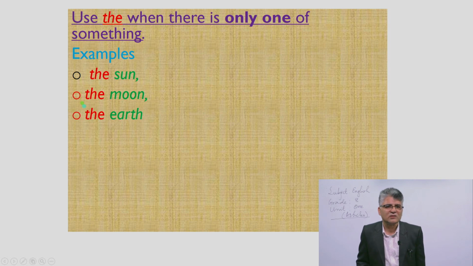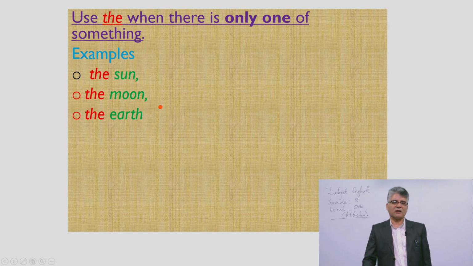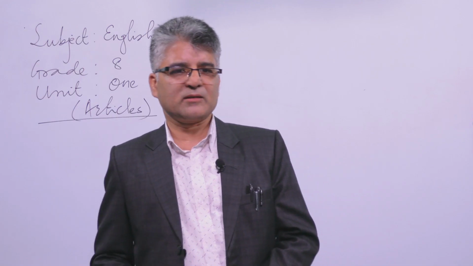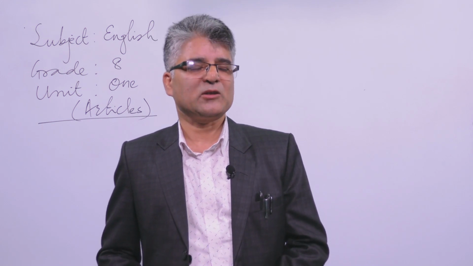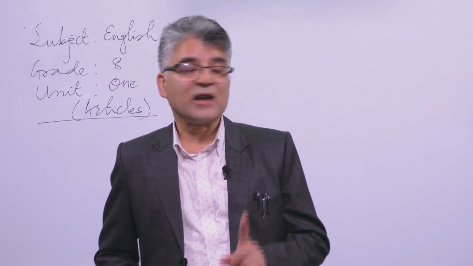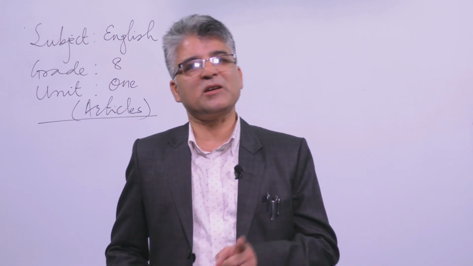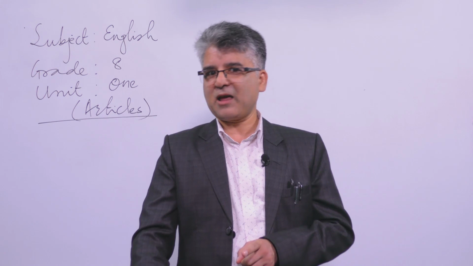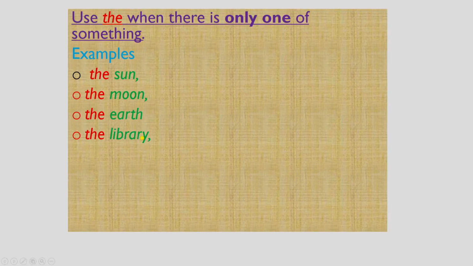So these celestial bodies, the planets, the sun, the moon and the earth, are heavenly bodies, and they are single as well, so we use the article. Similarly, the library: we don't point to other things, it is a fixed one.